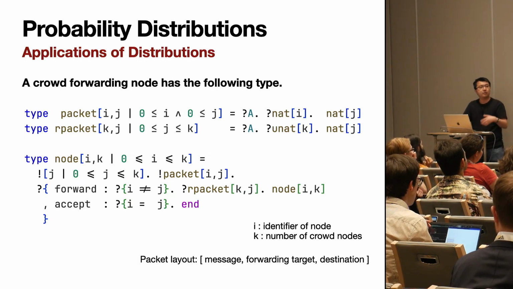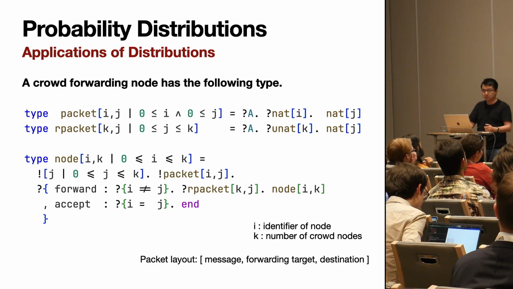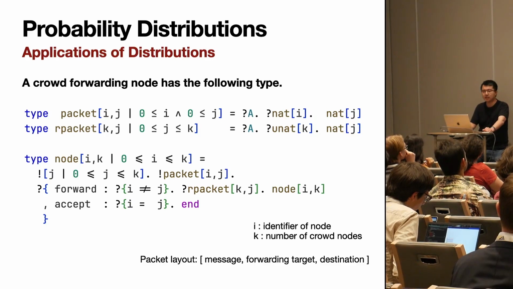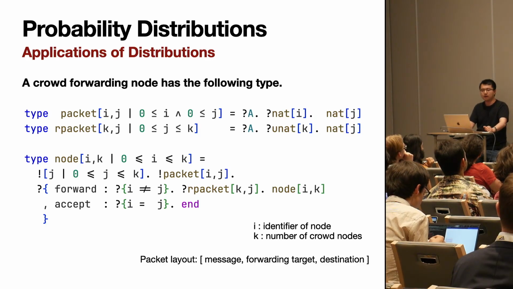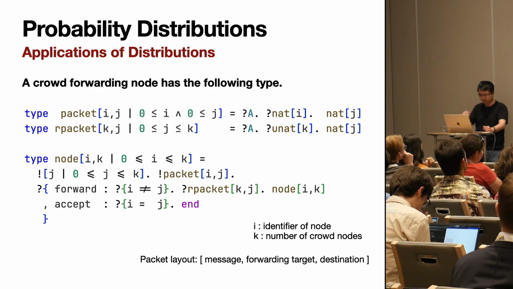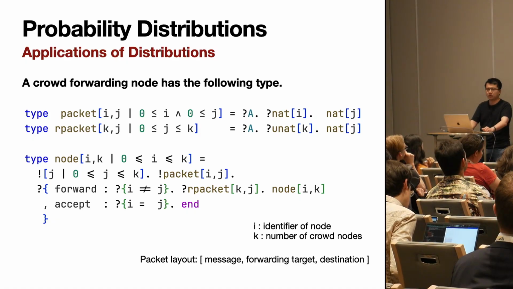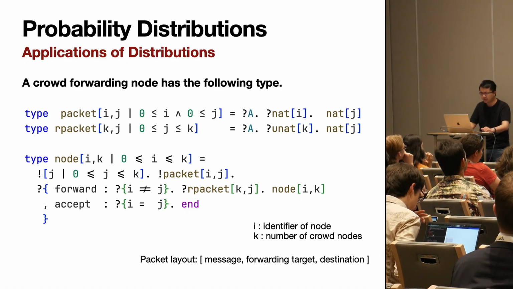So now that we've seen how these distributions can be encoded, we can actually use these as building blocks for more interesting and more real-world facing protocols. So here we have part of the protocol for a crowd forwarding protocol.